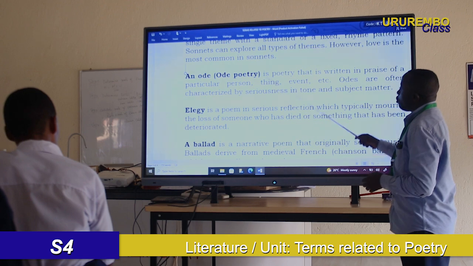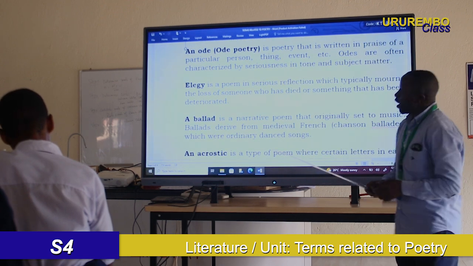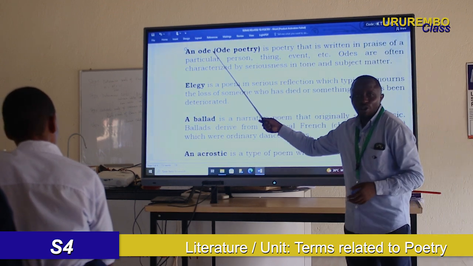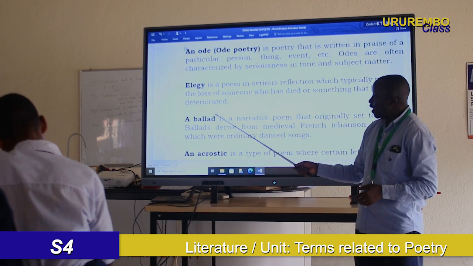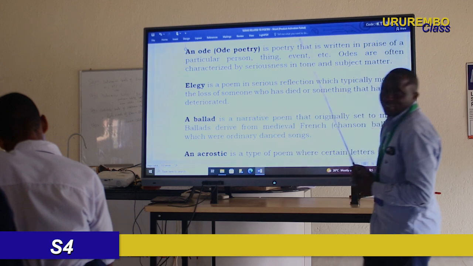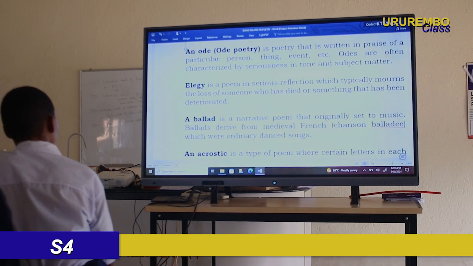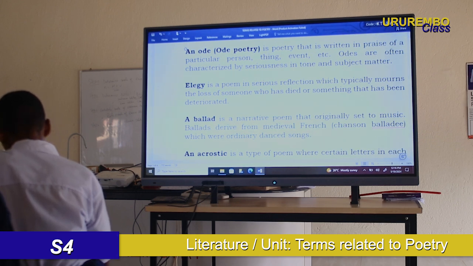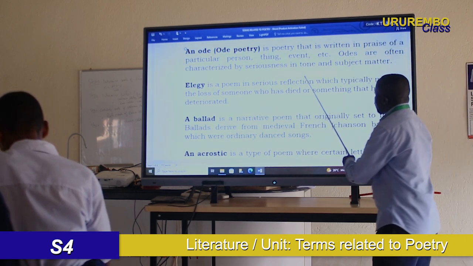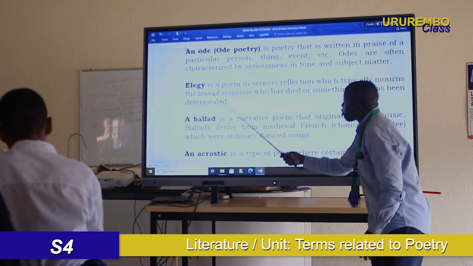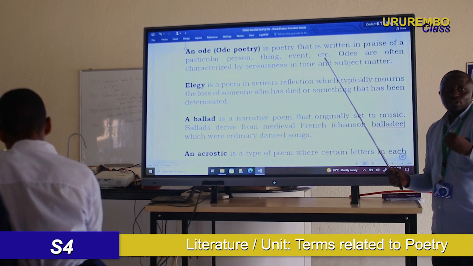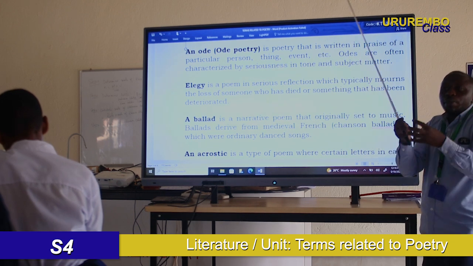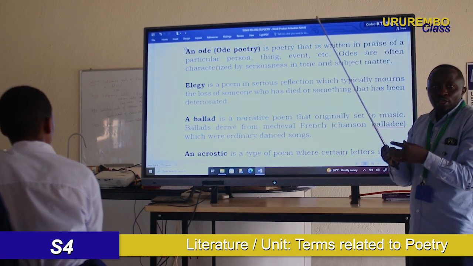So apart from ode, we have elegy. And the elegy is a good example of ode, the same as ballad, right? Okay? What is elegy? Now you can see, it is a poem of serious reflection which typically mourns the loss of someone. When you lost your beloved ones. When your family member died. Okay?